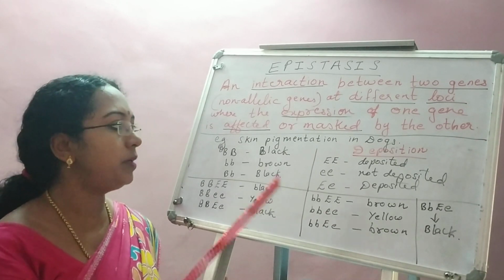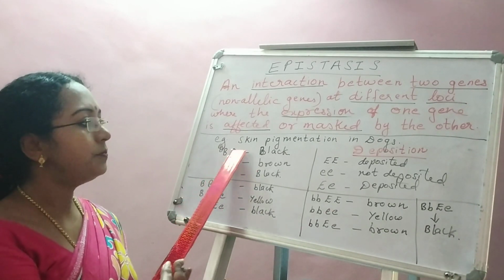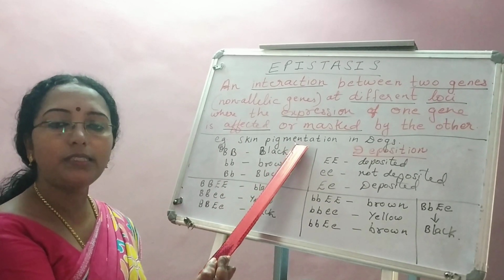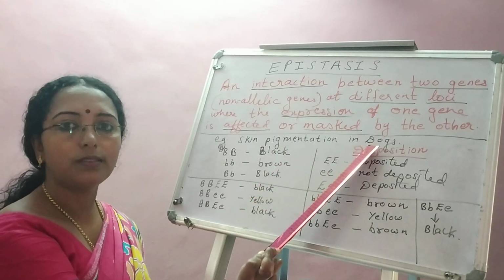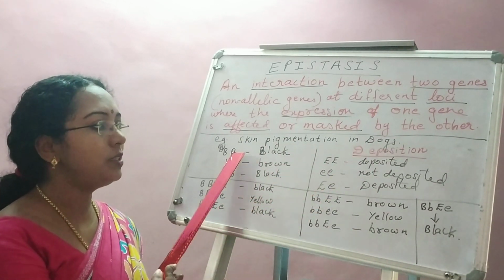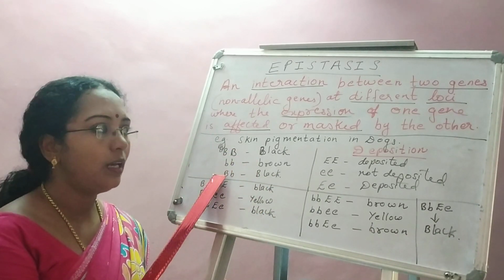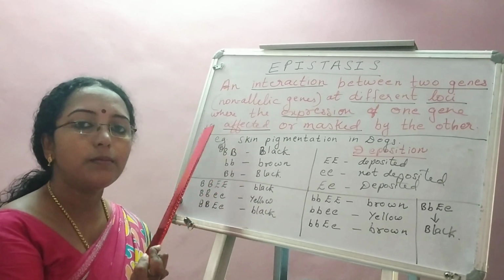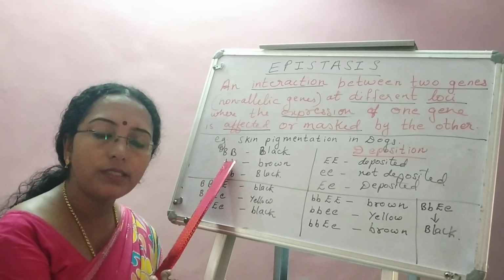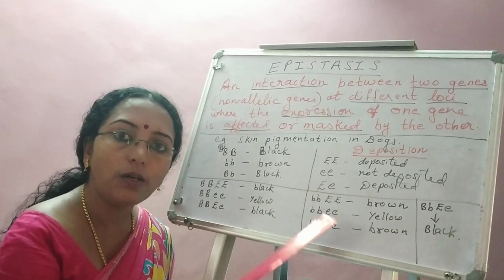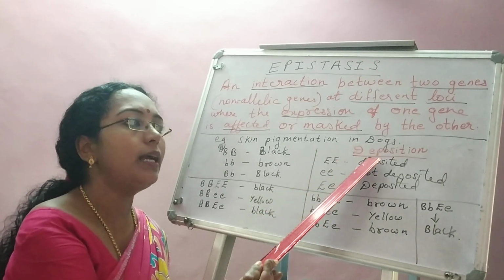They are different. For example, I have taken here skin pigmentation in dogs. So skin pigmentation is produced by a gene, and whether the pigments that are produced have to be deposited or not is controlled by another gene.